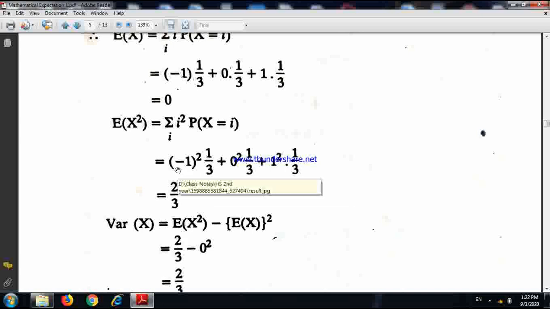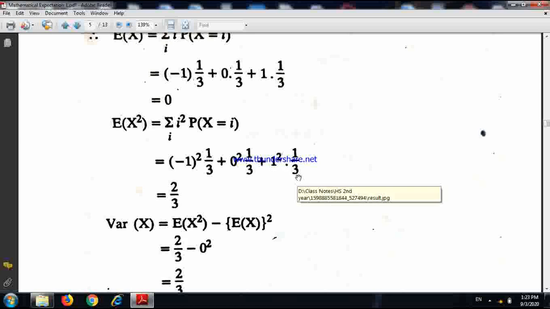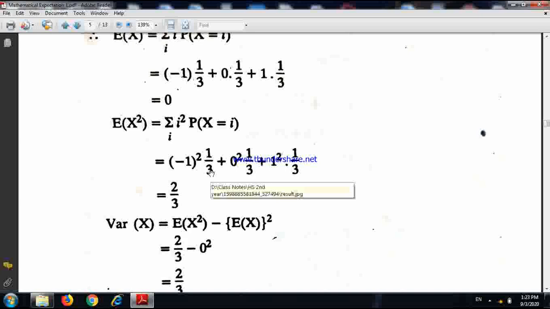See, here we are squaring the value but not the probability. -1 square into probability x equals -1 plus 0 square into probability x equals 0 plus 1 square into probability x equals 1. Probability remains as x equals 1, x equals 0, x equals -1. We do not square the probability. Simply we square the possible values,